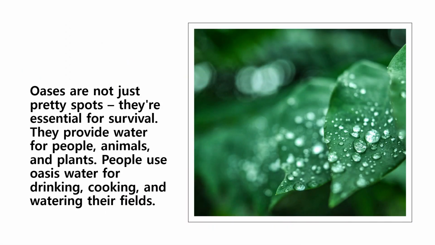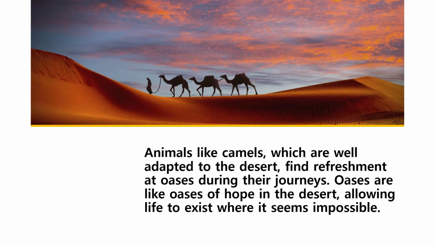Oases are not just pretty spots, they're essential for survival. They provide water for people, animals, and plants. People use oasis water for drinking, cooking, and watering their fields. Animals like camels, which are well adapted to the desert, find refreshment at oases during their journeys. Oases are like oases of hope in the desert, allowing life to exist where it seems impossible.